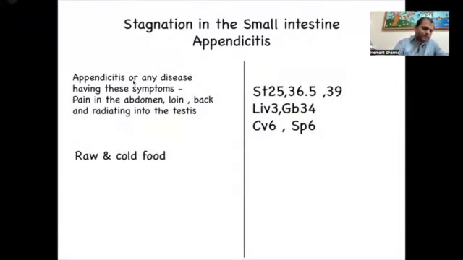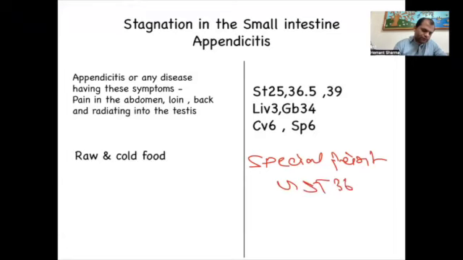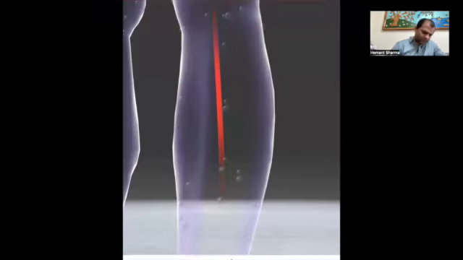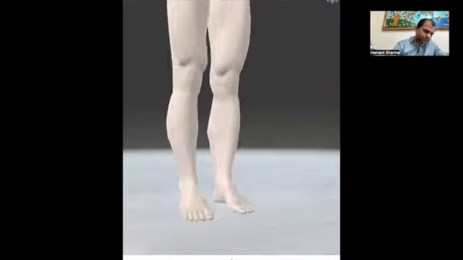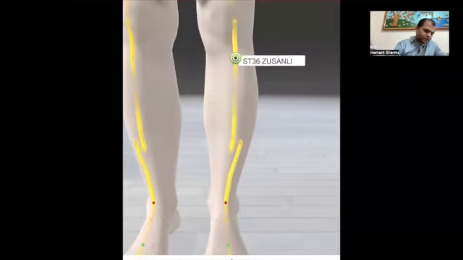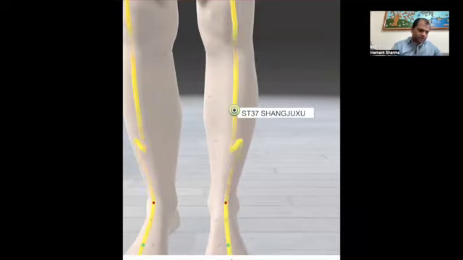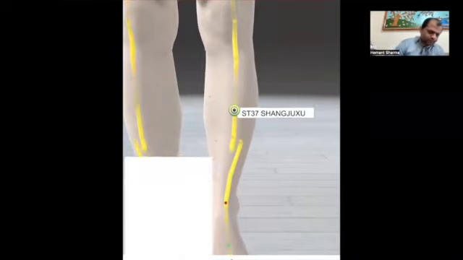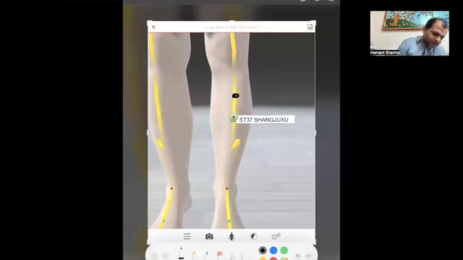In this protocol, we can say the one special point, which is called the special point of the appendicitis, is stomach 36.5. That is a special point. So what is 36.5? Let's see here. If you look at the stomach meridian, then this is the stomach 36 and 3 chun down, that is the stomach 37. What we have to do, stomach 36.5 will be in the center here.